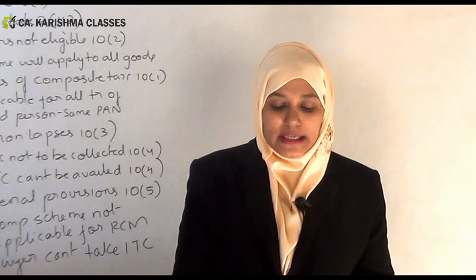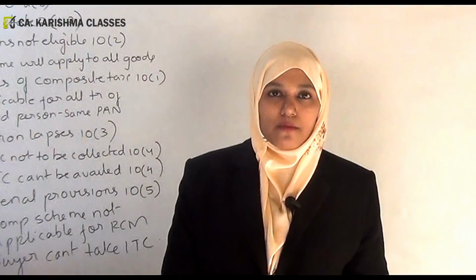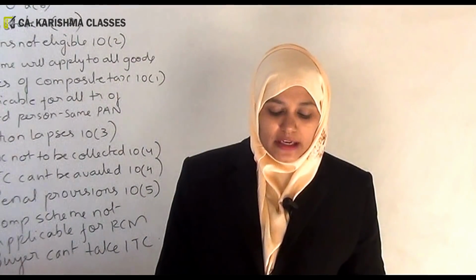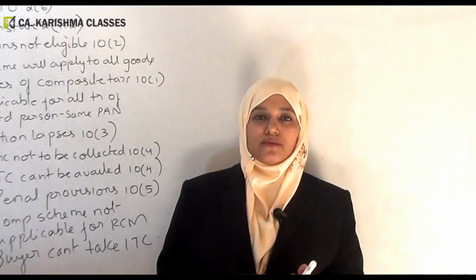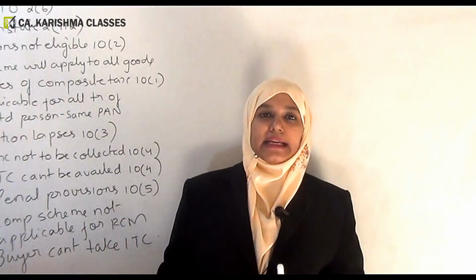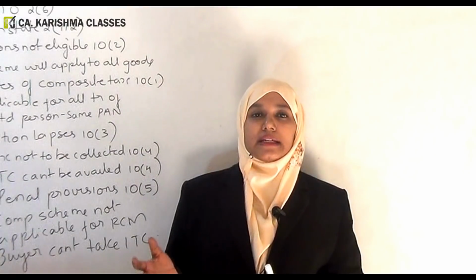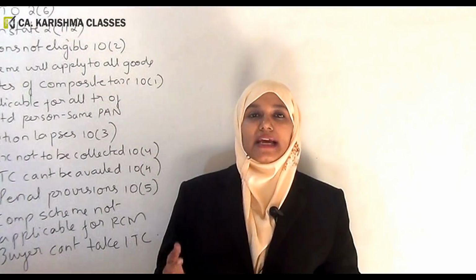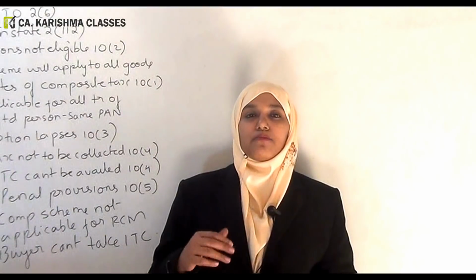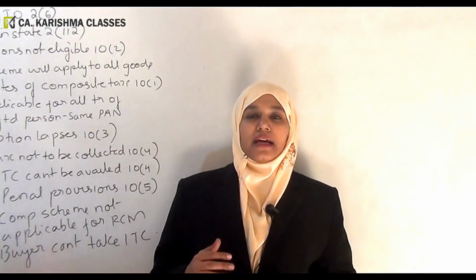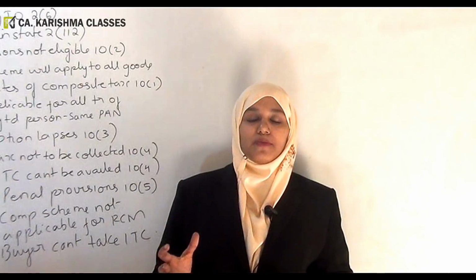Now let me tell you, my dear students, this composition scheme has been undergoing changes in terms of rates of taxes and in terms of turnover also. In the latest meeting, the 23rd GST Council meeting, which was held on 10th November 2017, they recommended some changes, like the turnover limit eligibility criteria.